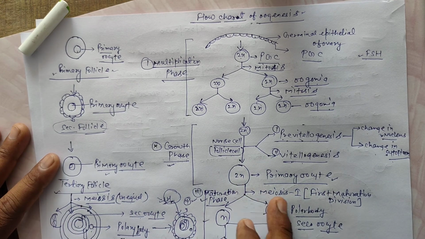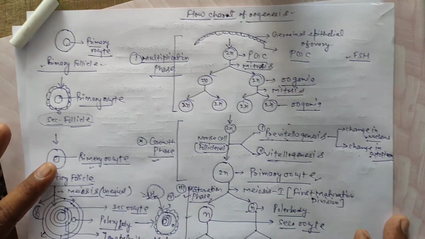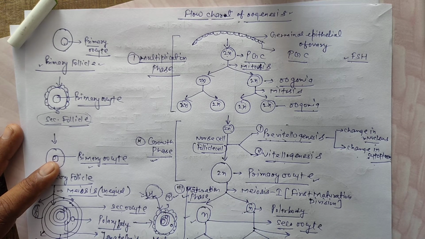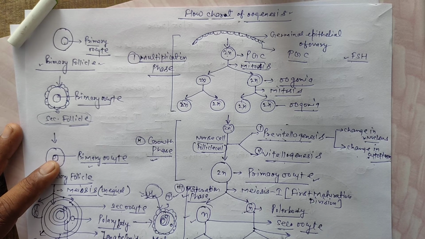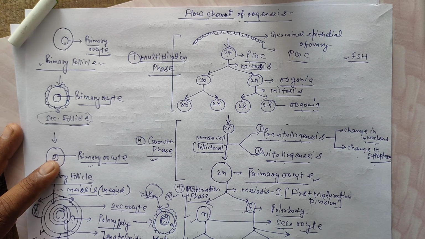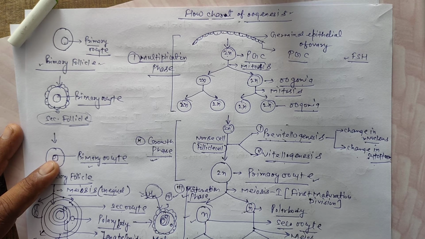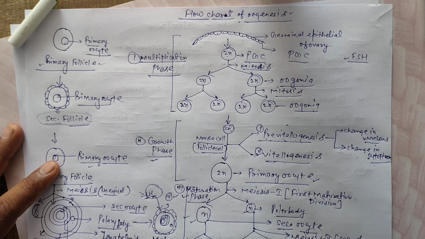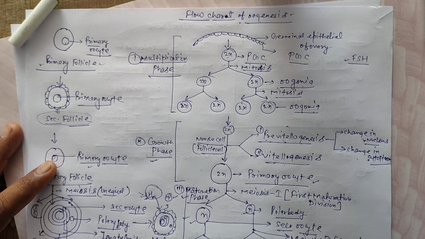Primary oocytes show meiosis first, or first maturation division, and form a large secondary oocyte and a very small polar body. Again the secondary oocyte divides, showing meiosis second, the second maturation division, and forms the mature ovum and polar body.